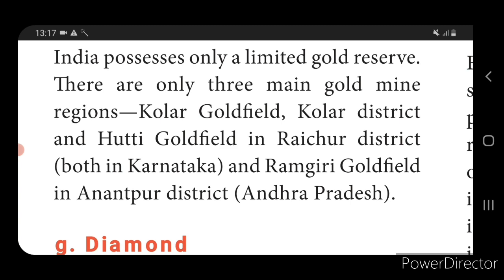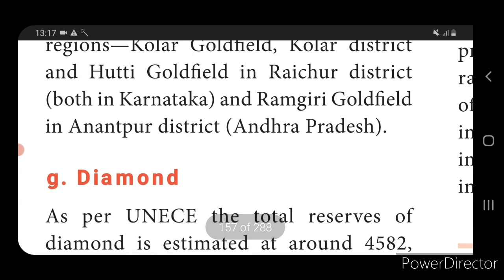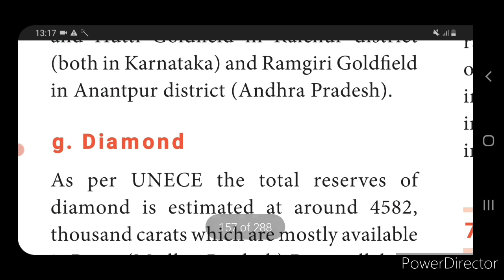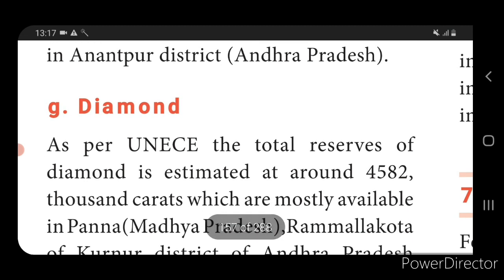Next we come to know about diamond. Diamond is a clear and colorless crystalline form of pure carbon.